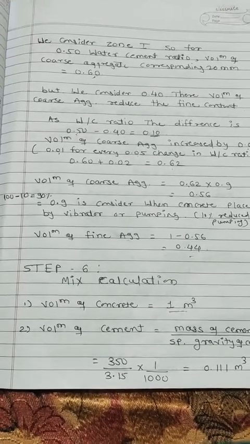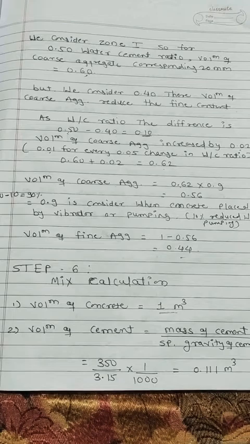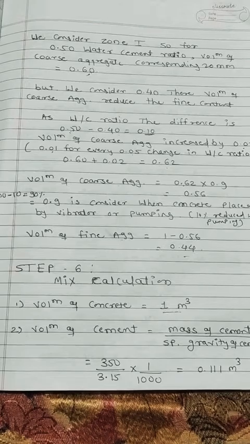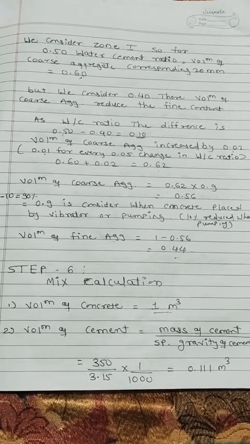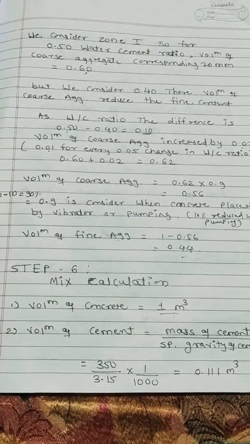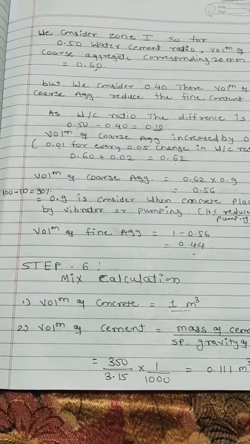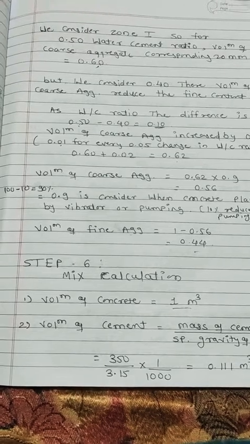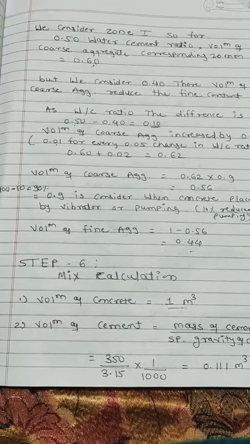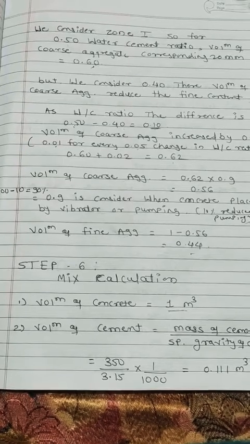Volume of coarse aggregate equals 0.62 into 0.9. How do we get 0.9? 0.9 is considered when concrete is placed by pumping. 10% is reduced, so 100 minus 10 equals 90%. So 0.62 into 0.9 is 0.56. And the total volume is 1, so 1 minus 0.56, where 0.56 is the volume of coarse aggregate, gives 0.44 as the volume of fine aggregate.